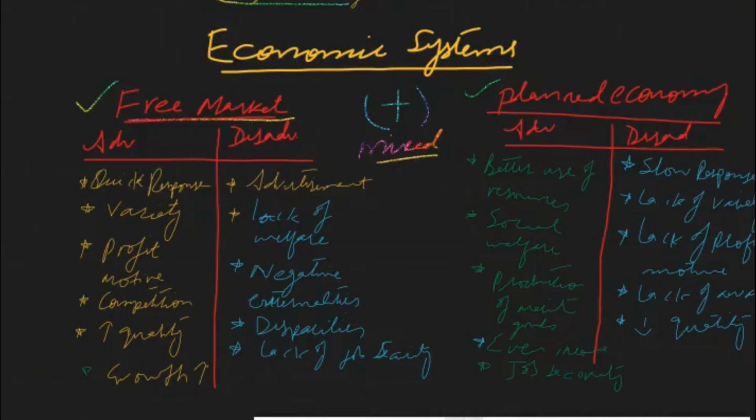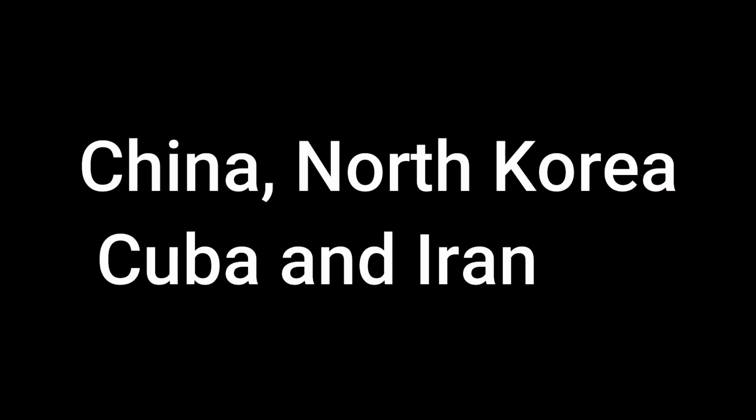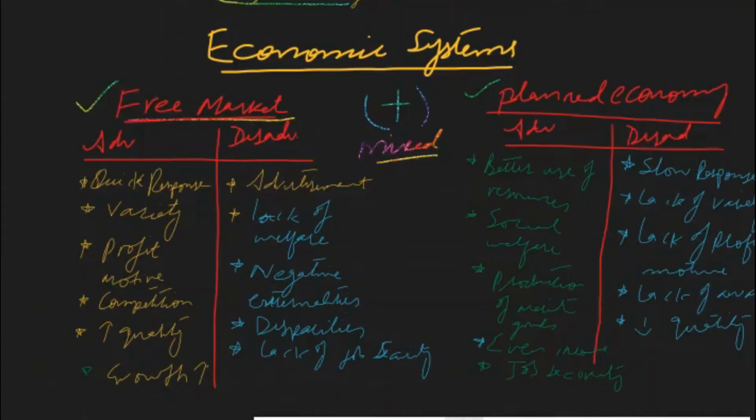And planned economy is the one in which resources of the country are owned, controlled, and utilized by the government, and government decides what, how, and for whom to produce. And again, it is really difficult to find an example of pure planned economy in the world. However, the best examples we can find include China, North Korea, Cuba, and Iran. They are nearest to the planned economic system because most of the resources are under government and most of the decisions are taken by the government.